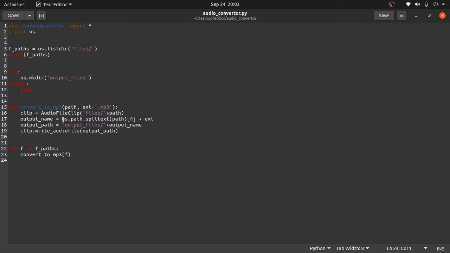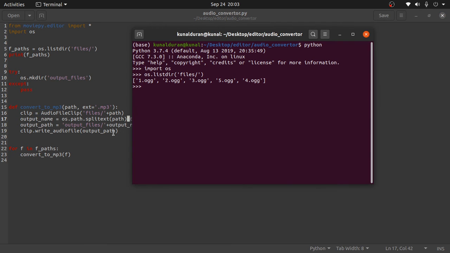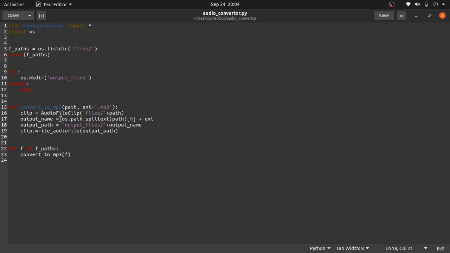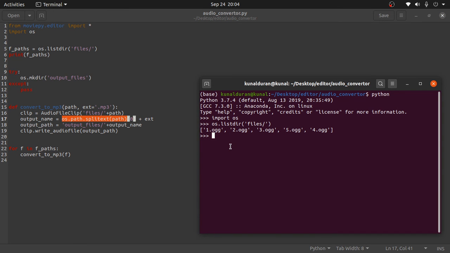Next what we are doing is os.path.splitext. What we are doing here is we are separating the extension and only taking the name. Let me also show you an example of this. Let's copy this and paste it here. Okay, we cannot use Ctrl+V in Linux, so what we'll do is we'll say files and 1.ogg is present in it.